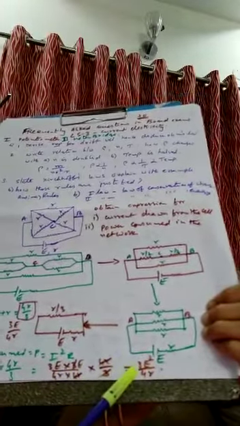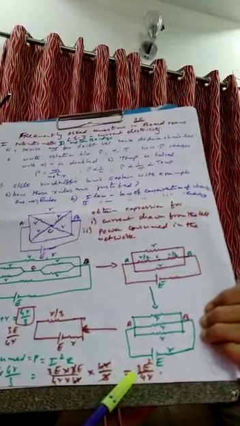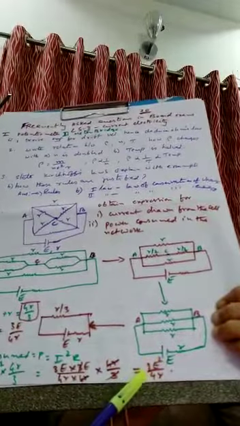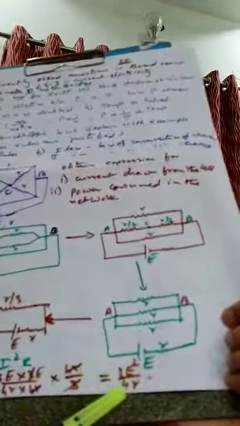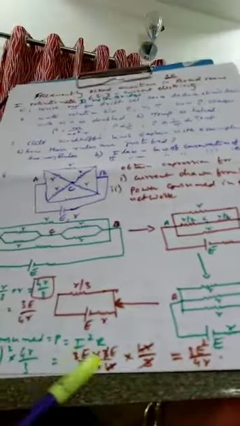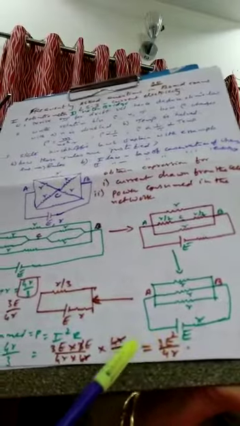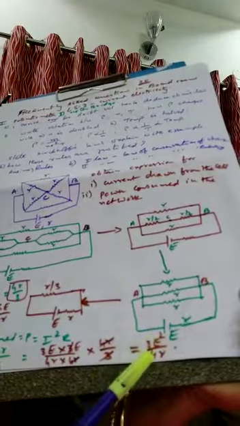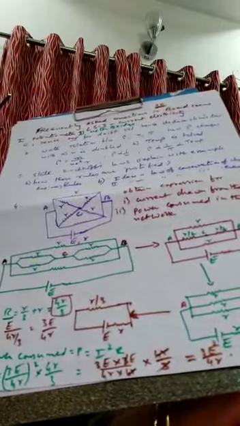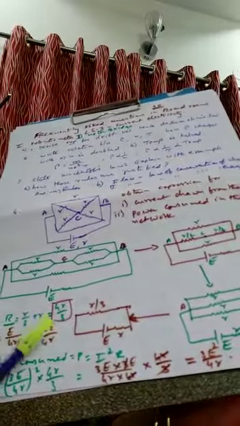So the net power consumed is 3E square by 4r. We have done the calculations here. So the power consumed will be 3E square by 4r and the current flowing through the network is 3E by 4r.